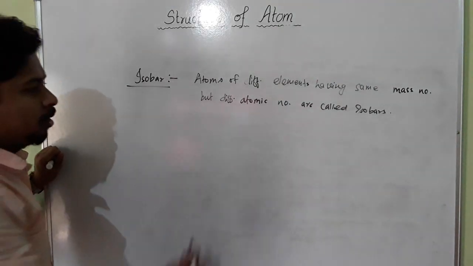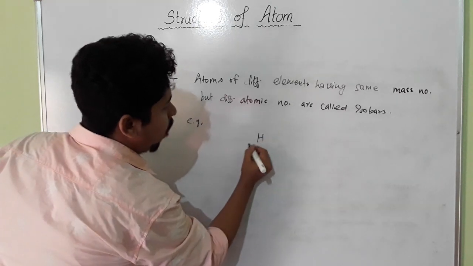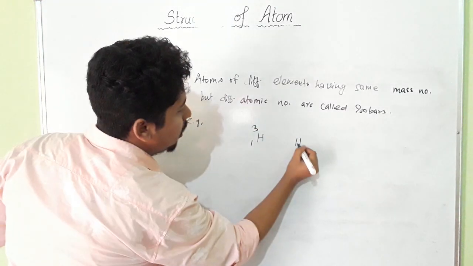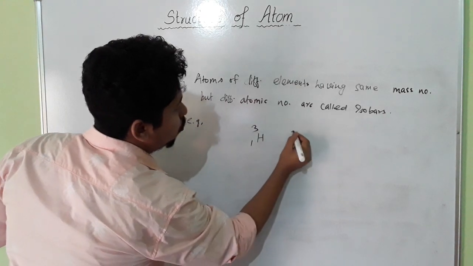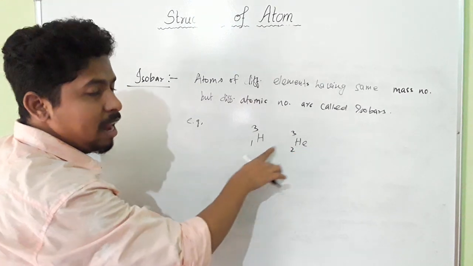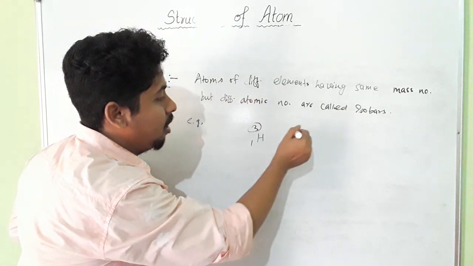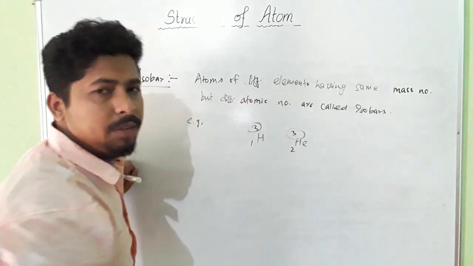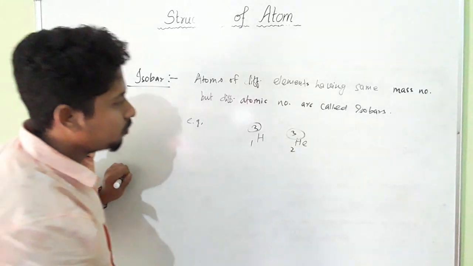For example, hydrogen 1,3 and helium 2,3. Here you see atoms of different elements: one is hydrogen, another one is helium, having the same mass number. The mass number is the same but the atomic number is different. So they are examples of isobars.